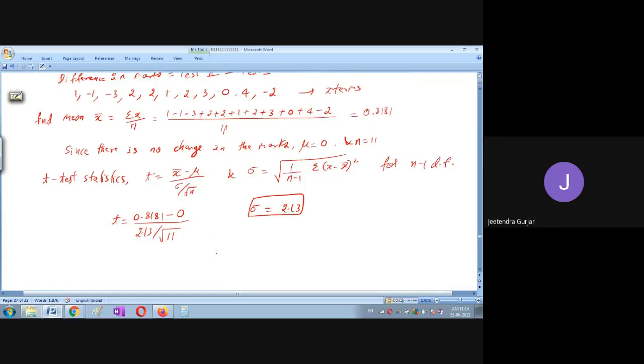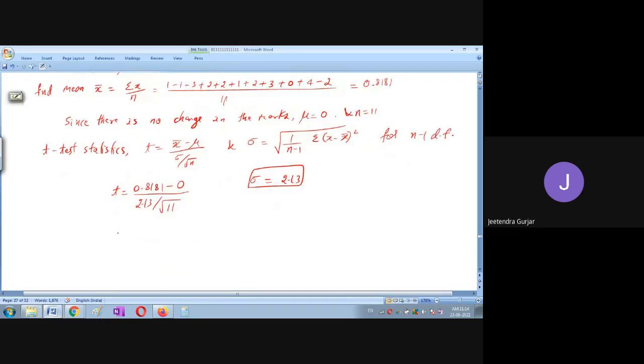Students, please solve. What is the value of T here? 1.27. Very good, very good, 1.27. Everyone, please check. Once again, any doubt, please ask me.